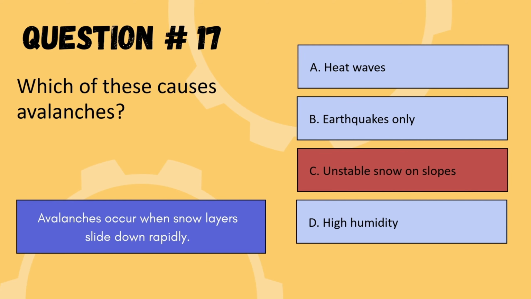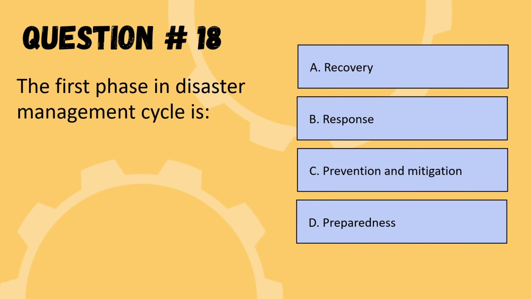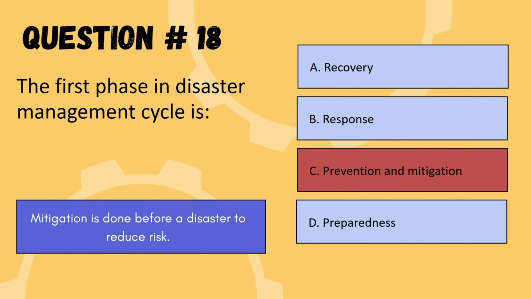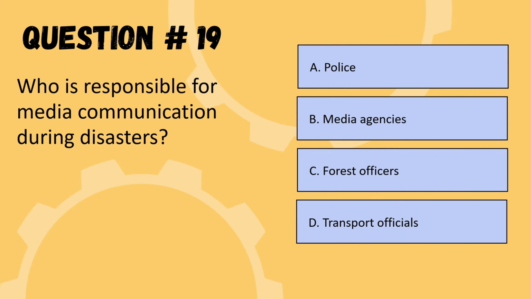So we are moving to the next question. The first phase in disaster management cycle is: recovery, response, prevention and mitigation, or preparedness. So the correct option is option C, prevention and mitigation. So we are moving to the next question. Next question is, who is responsible for media communication during disasters? Options are police, media agencies, forest officer, or transport officers. So the correct option is media agencies.